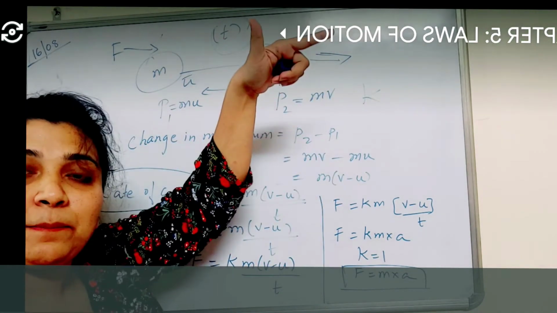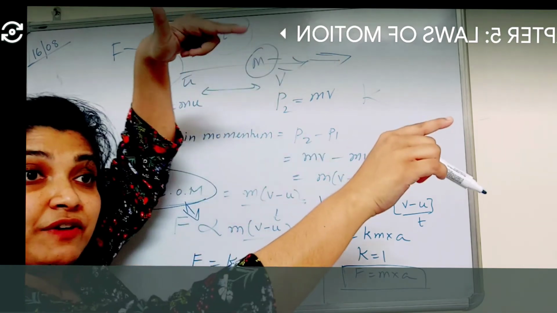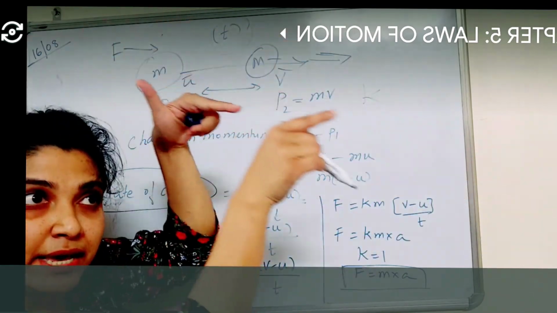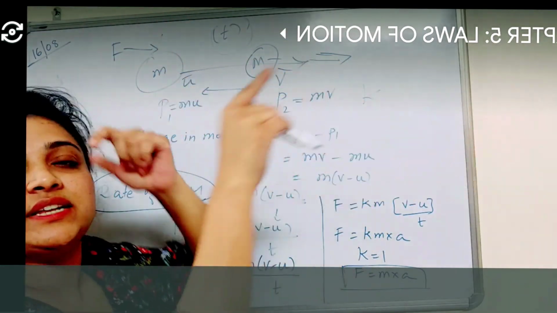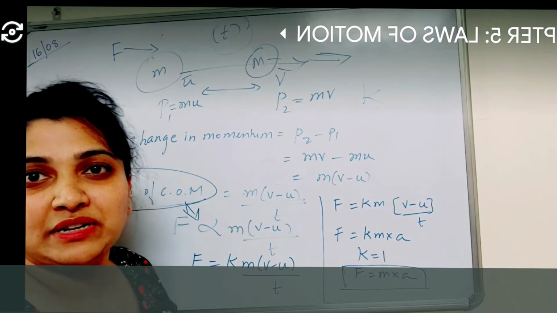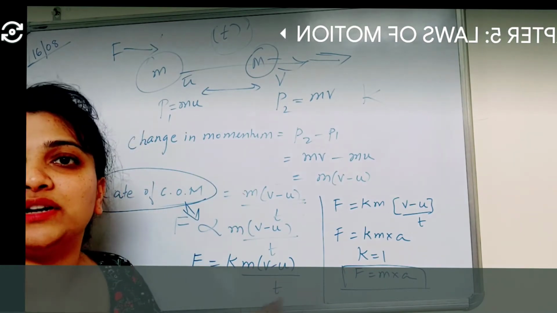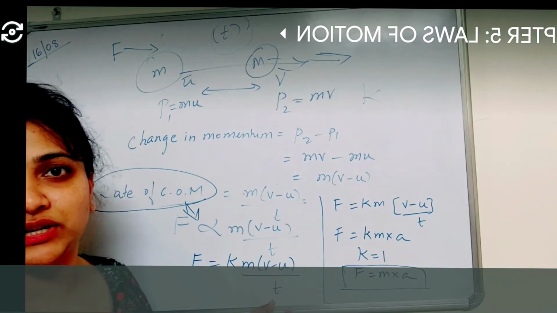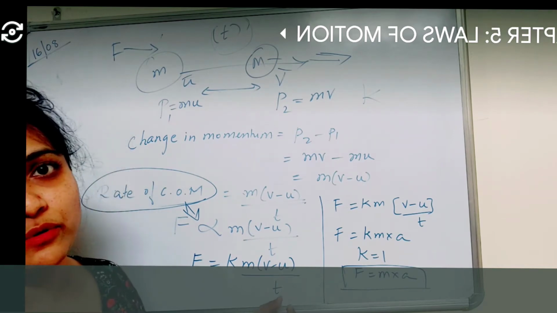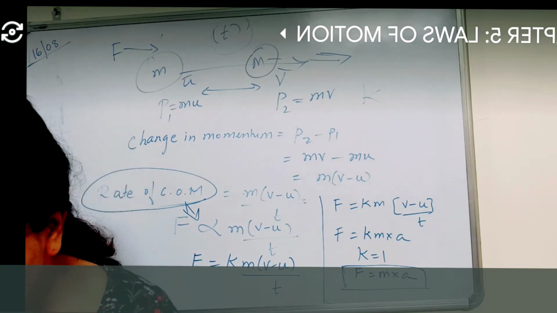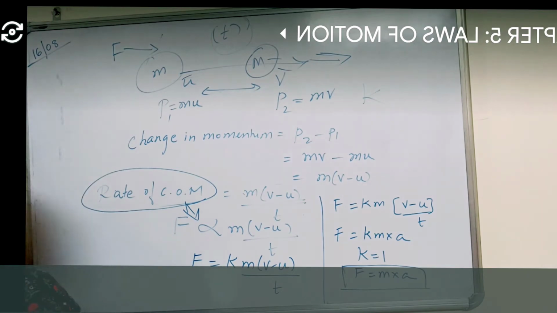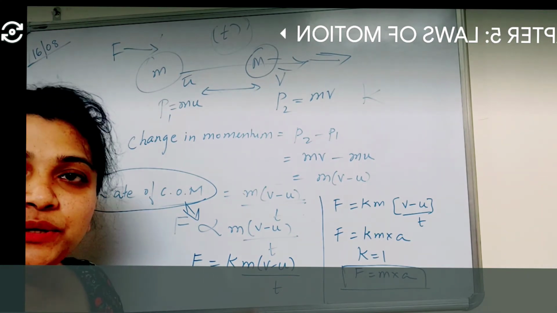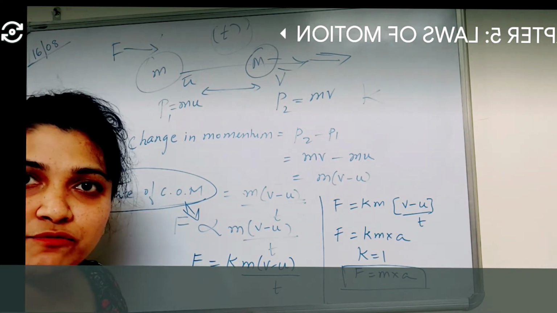The direction in which we apply the force, in the same direction there is a rate of change of momentum. That is Newton's second law of motion. Am I clear, children? Did you understand how we got Newton's second law of motion?